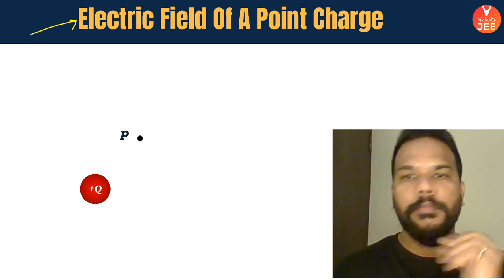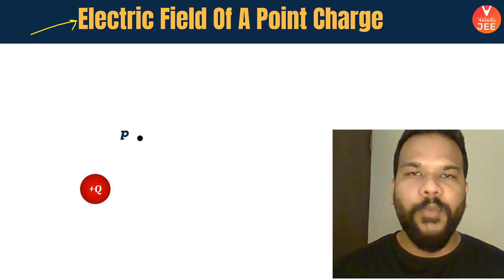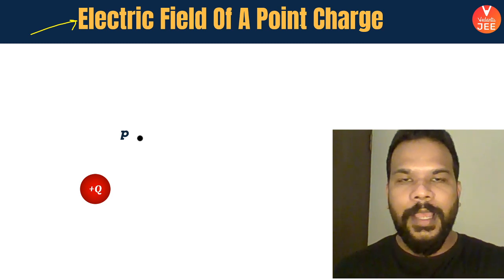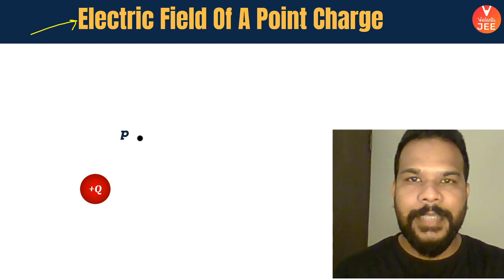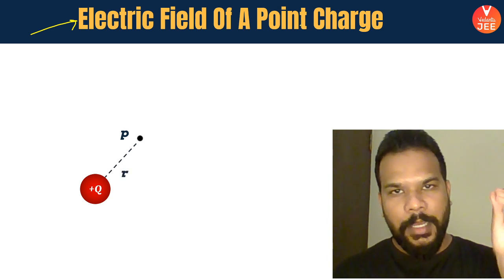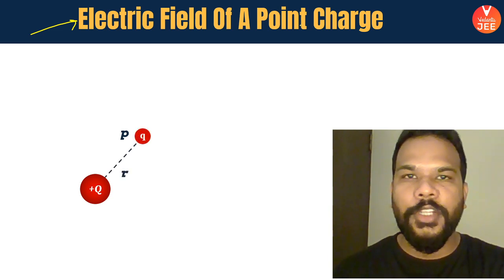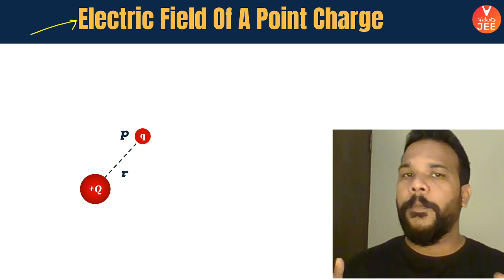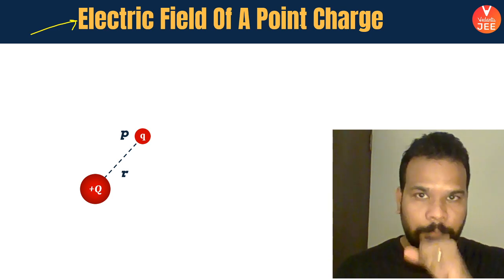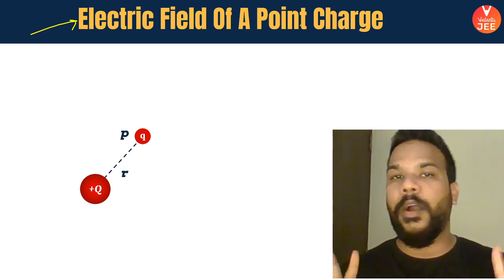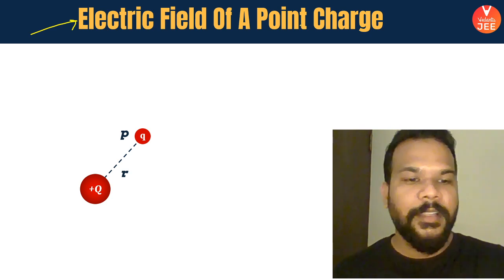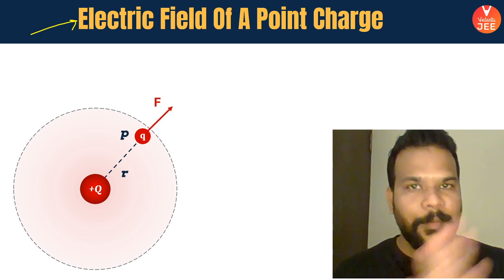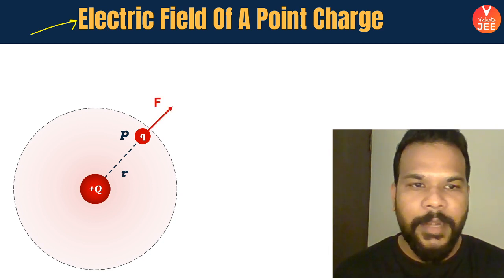Before we even understand what exactly the electric field is, what we studied previously is that if there is a charge plus Q, and at a distance r from it, at a point P, another charge small q is placed in the vicinity of this charge. Plus Q is the charge, and at distance r from it we have placed a small charge q. So last time we understood how we write the force acting on this small charge q. There will be a force acting on it, and that is going to be a repulsive force.